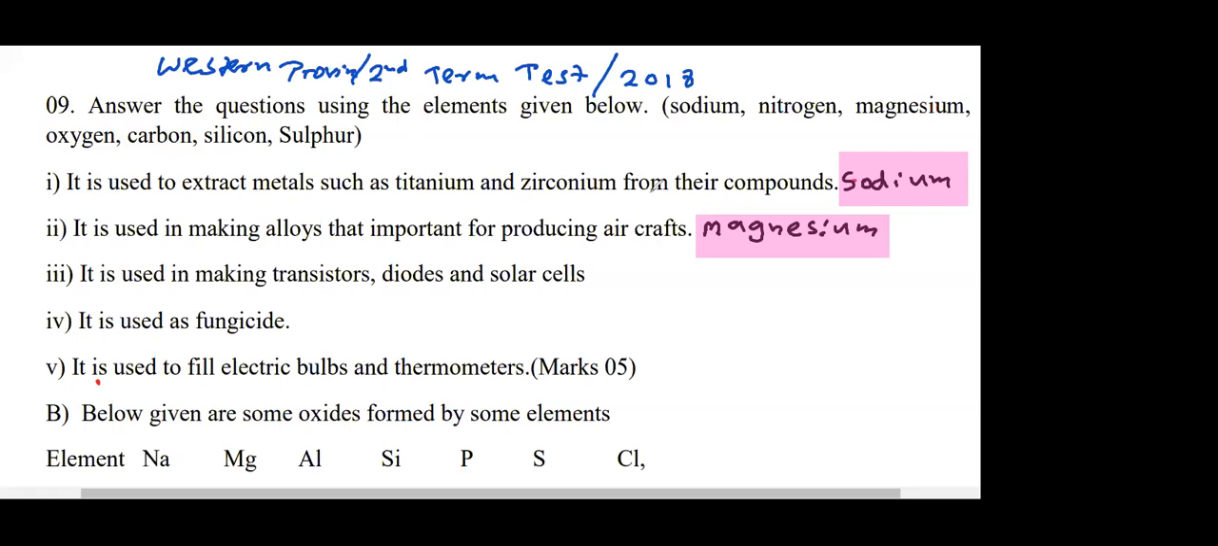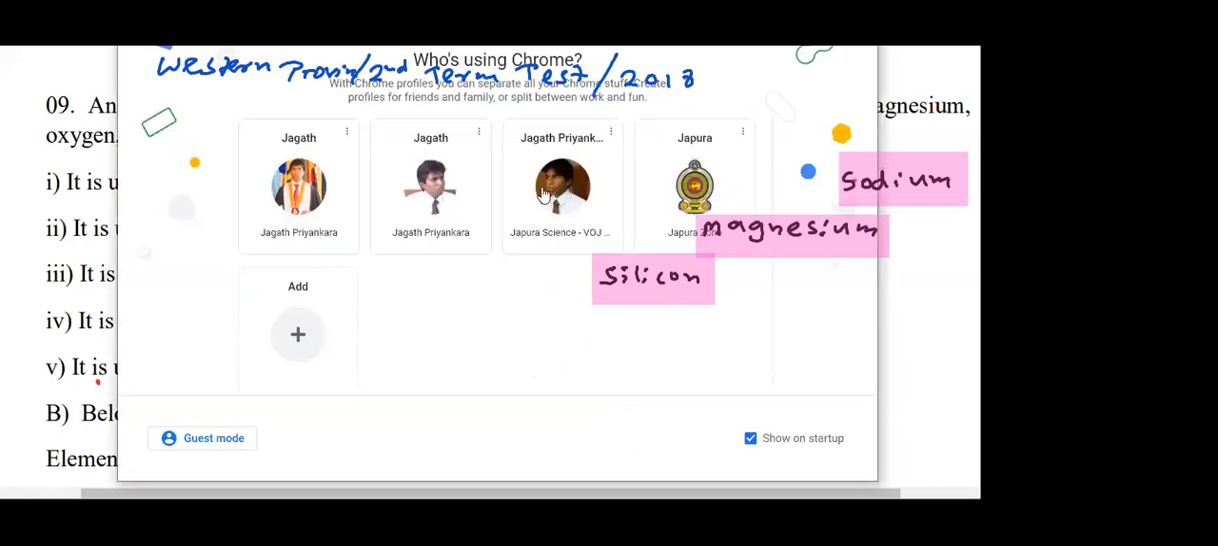So this is also very interesting. Please write here: silicon is the answer. Silicon is very important. Sometimes you might not believe this, but silicon is the second most abundant element in the earth crust. Please put an arrow towards silicon. What is silicon? The second most abundant element in the earth crust.